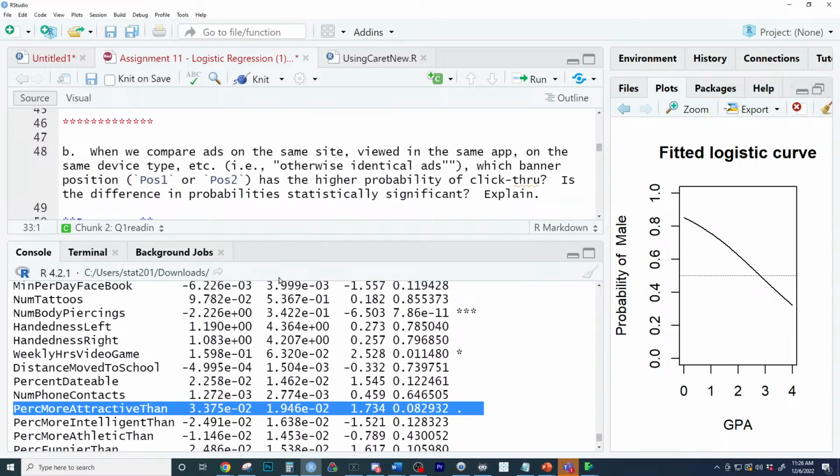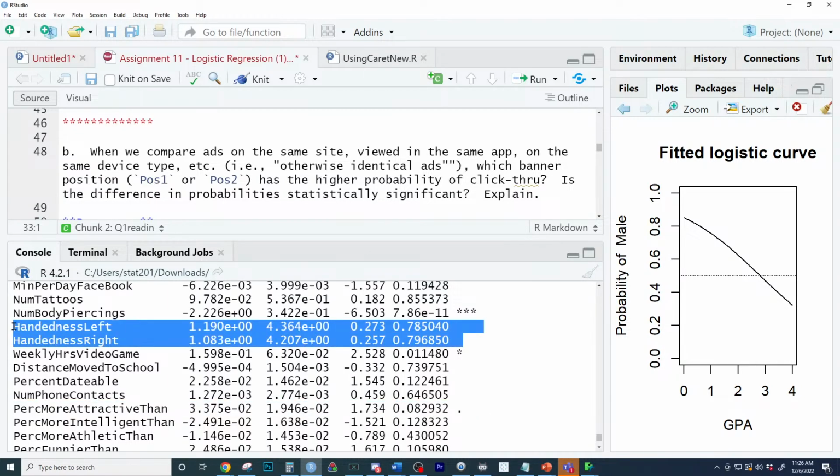Now, this is where it gets tricky. Who is the most likely person to be male when it comes to handedness? So I'm doing part B here. Who is the most likely person to be male? This is super tricky with these coefficients especially. Who is the most likely person to be male? People who are what? Left-handed. And the coefficients are really close.